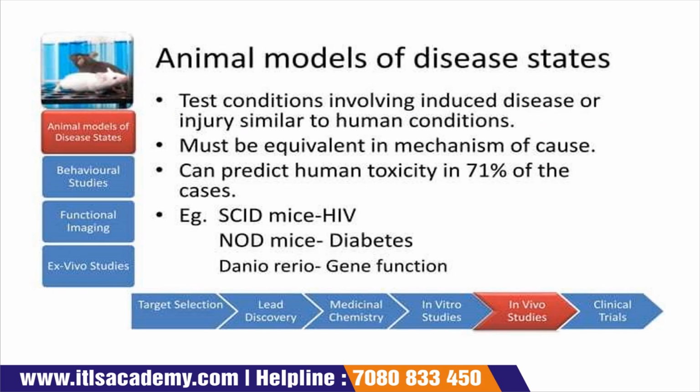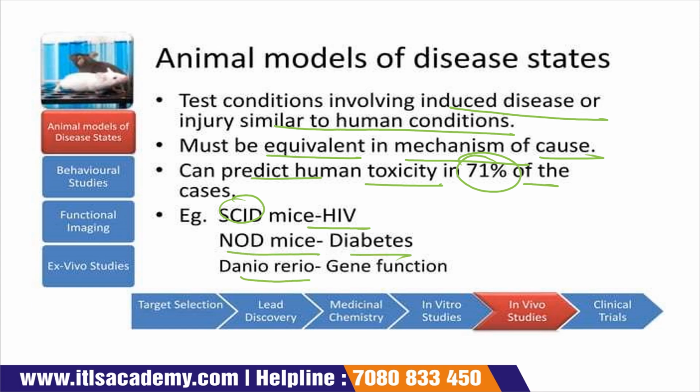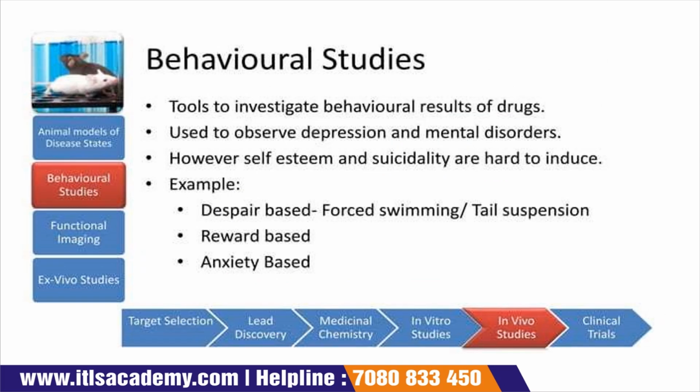So the first one is your animal model of disease state. Test conditions involve induced disease or injury which are similar to a human condition. It must be equivalent in the mechanism of cause. It can predict human toxicity in 70% of the cases. Examples: SCID mice for HIV, NOD mice for diabetes, knockout mice for gene function.